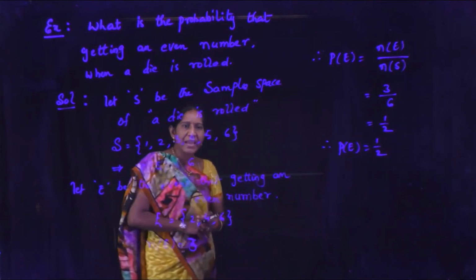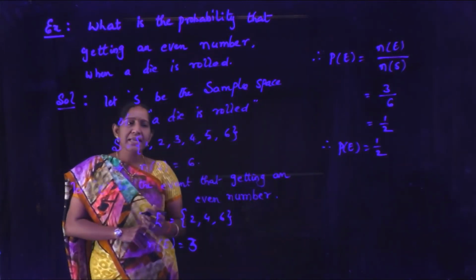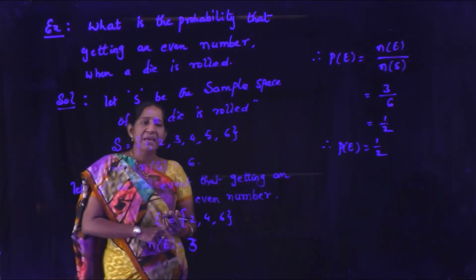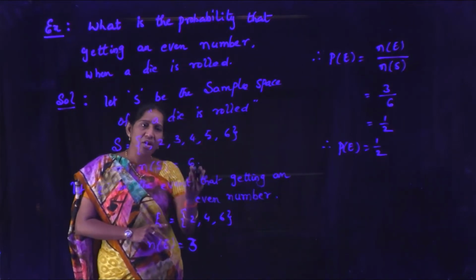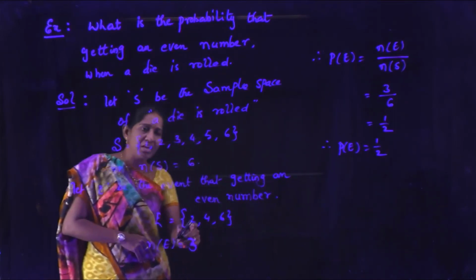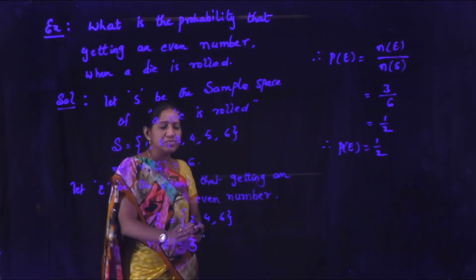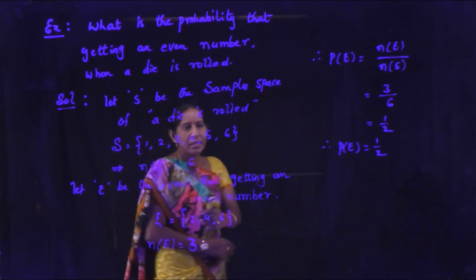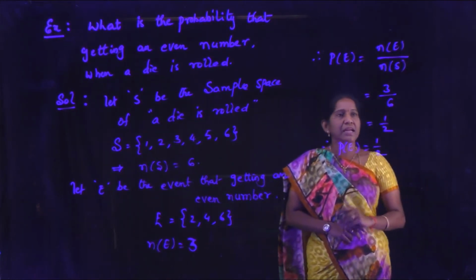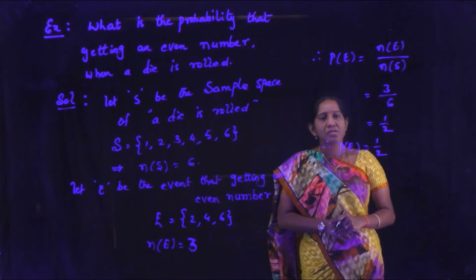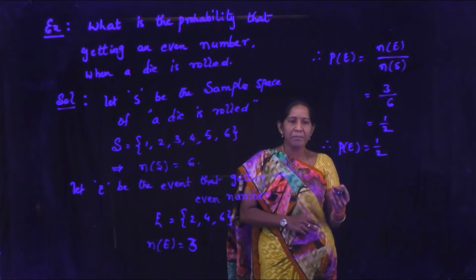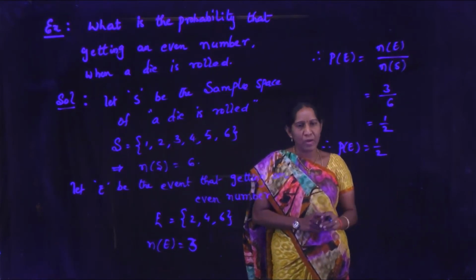Similarly, we can find the probability of getting an odd number when a die is rolled. Let S be the sample space, S is 1, 2, 3, 4, 5, 6, n of S is 6. Let E be the event of getting an odd number. So, instead of even number, put odd number there. That is 1, 3, 5. Then also, n of E is 3. Therefore, P of E is n of E by n of S, that is also 3 by 6, 1 by 2. So, when a die is rolled, the probability of getting an even number and the probability of getting an odd number are both the same. That value is 1 by 2.